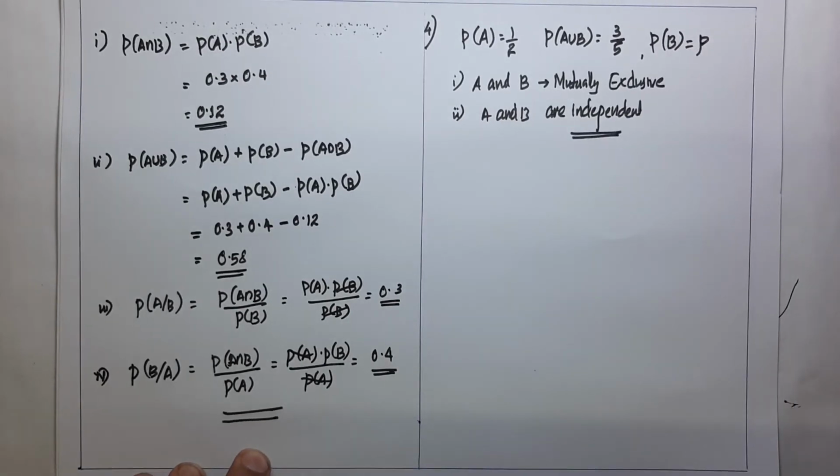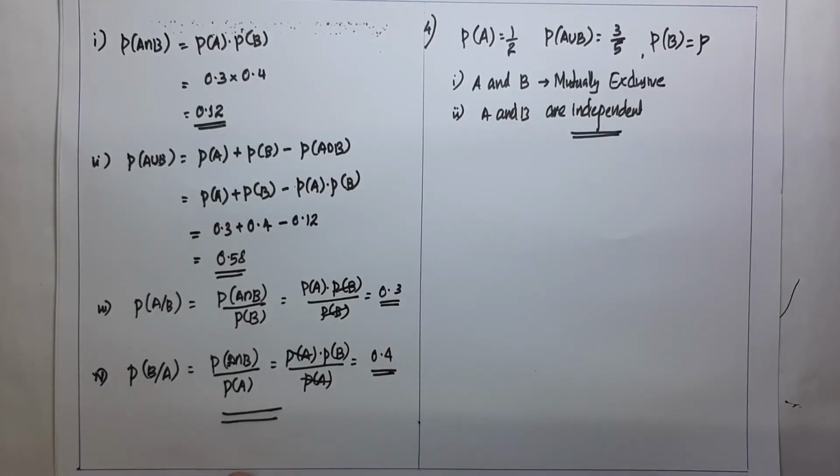Here, given P of A is equal to 1 by 2, P of A union B is equal to 3 by 5, and P of B is equal to P. Find P; there are two conditions. First is A and B are mutually exclusive, and second is A and B are independent. You already know what mutually exclusive is. When two events A and B are mutually exclusive, then A intersection B is equal to the null set, and its probability becomes 0.